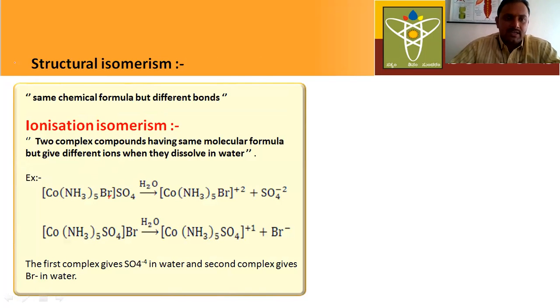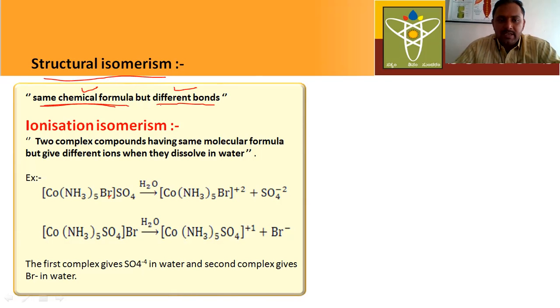Now let us understand structural isomerism. In structural isomerism, the two compounds have the same chemical formula but different bonds. Structural isomerism means they have the same chemical formula but different types of bonds. Now come to the types of structural isomerism. The first one is ionization isomerism.